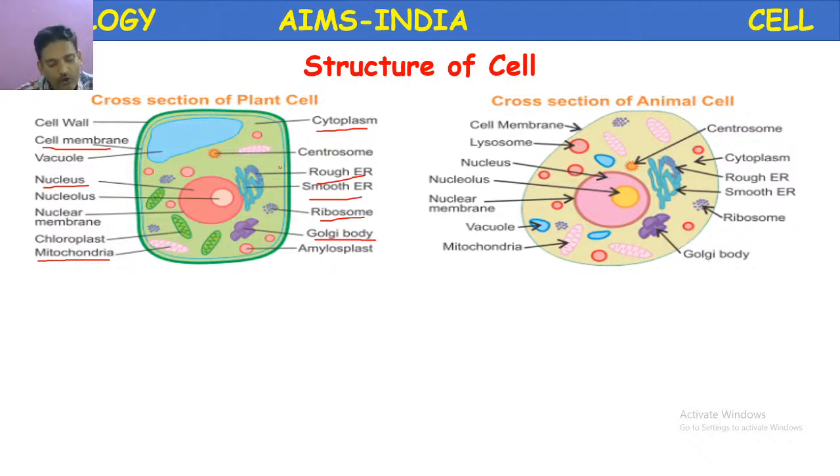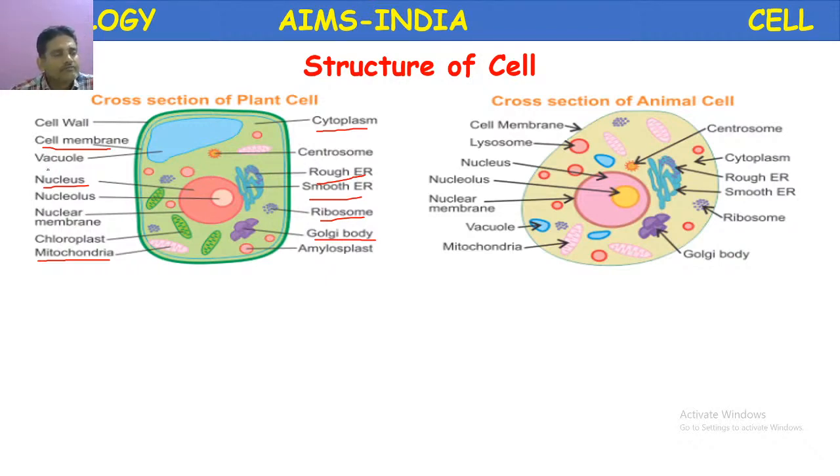Another term, protoplasm. Protoplasm is equal to, I am telling the equation, cytoplasm plus nucleus plus all cell organelles. Cytoplasm is equal to protoplasm minus nucleus. Cytoplasm doesn't include nucleus, but protoplasm is the total liquid part of the cell where the entire contents of the cell are present.